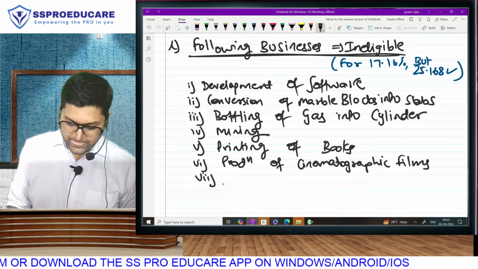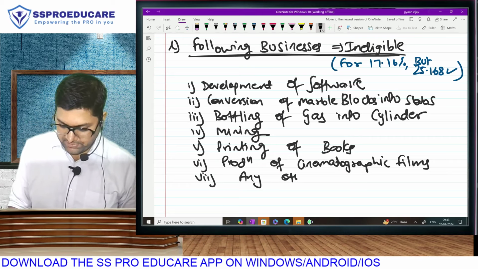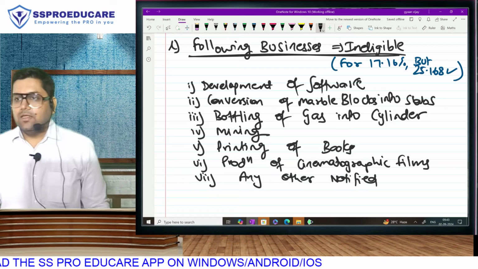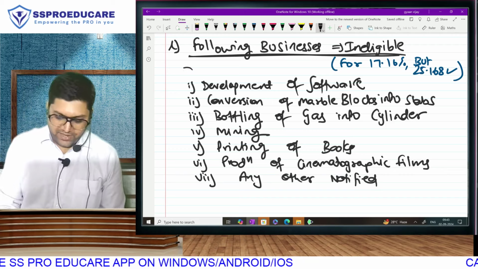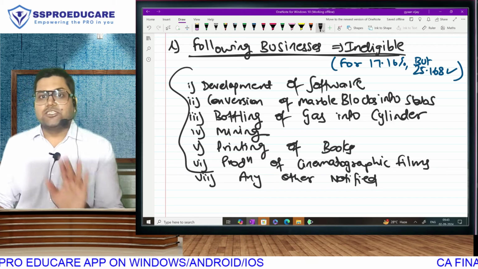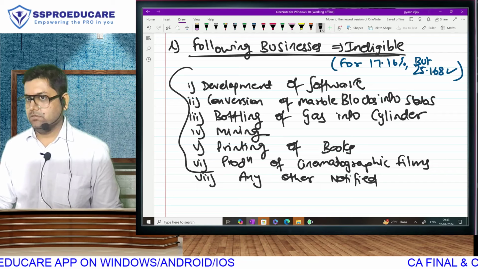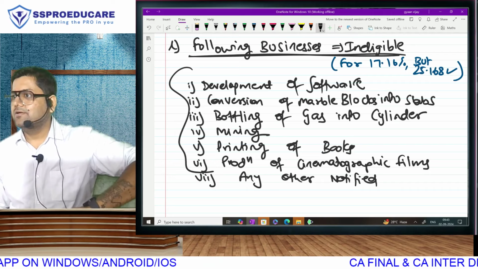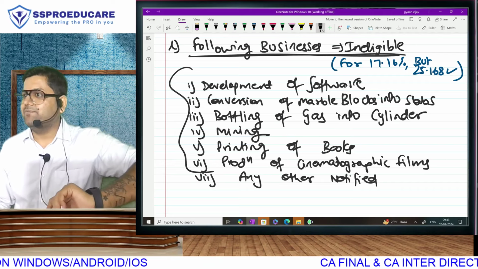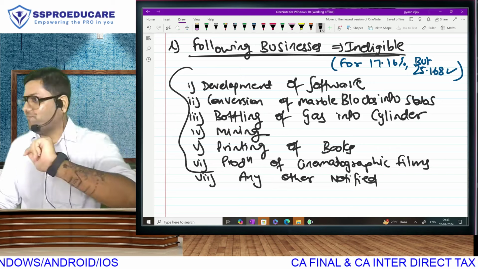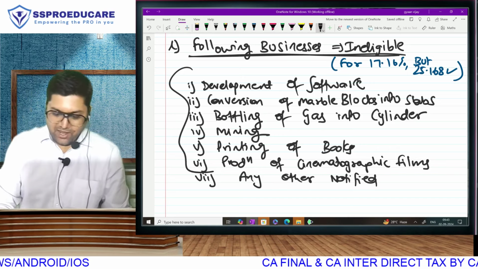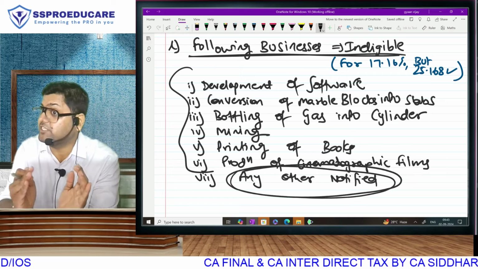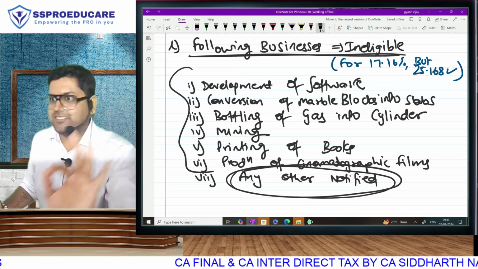And lastly, they say any other notified. Now what do you mean by this? Right now we have a rigid list. Supposing they want to add some business here, then they will have to wait for the budget, get it passed in Lok Sabha, Rajya Sabha, and the President's stamp. There is a secret way of bringing amendments. Please listen. The Finance Minister will add this line in, not just here, you will see this in a lot of chapters. So understand this explanation the first time itself.